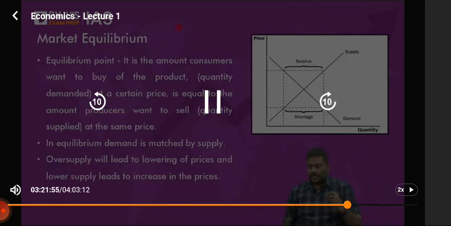Market equilibrium. The idea of market equilibrium. Last concept for the day, then I'll stop. What is this market equilibrium? Until now, the law of demand and the law of supply have been discussed separately. But in the market, it is not separate. Both, that is the law of demand and the law of supply, are simultaneously applicable.